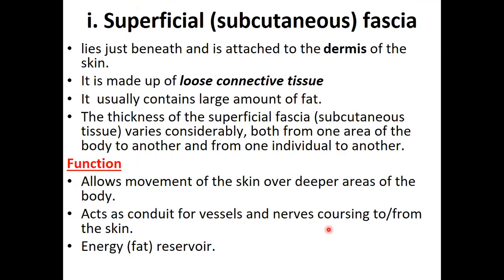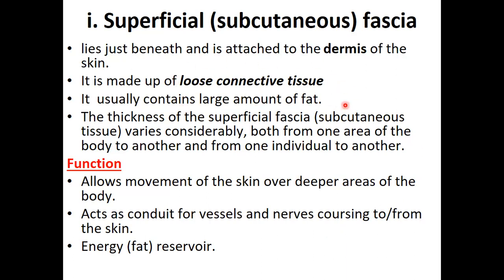So let's look at them and where they are located. So let's start with superficial fascia. So superficial fascia lies just beneath the skin. So once you remove the skin, you enter into superficial fascia. It's white. Sometimes when you cut yourself with a razor blade on the skin, you see a white color there. That is superficial fascia that you're looking at. It's always loose connective tissue.